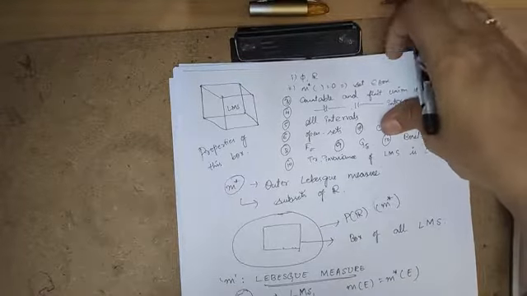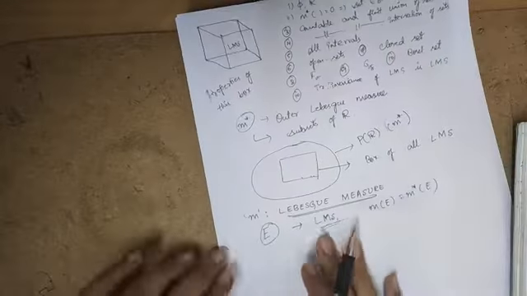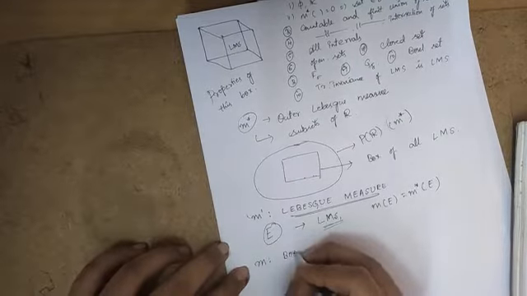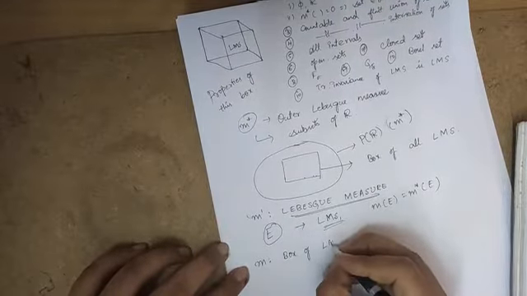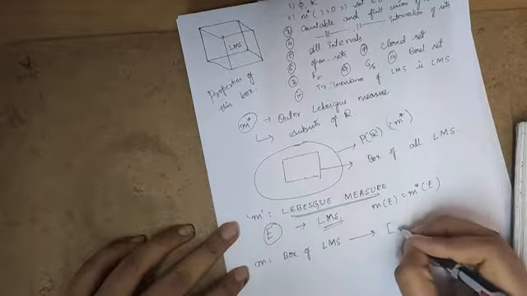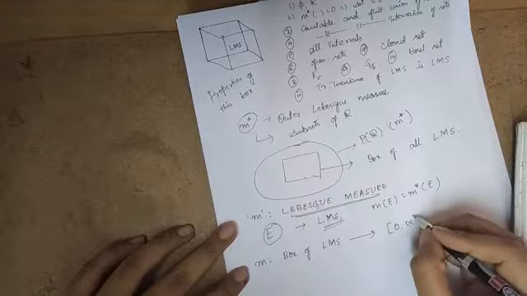Okay. So now let's define a function m from the box of Lebesgue measurable sets to extended R. That is, I will take positive intervals.